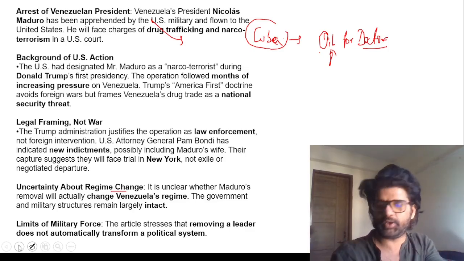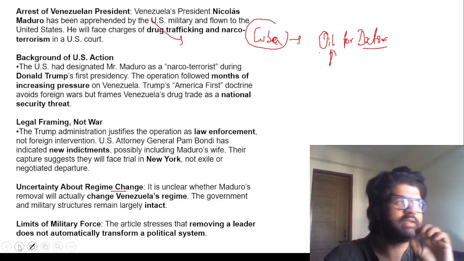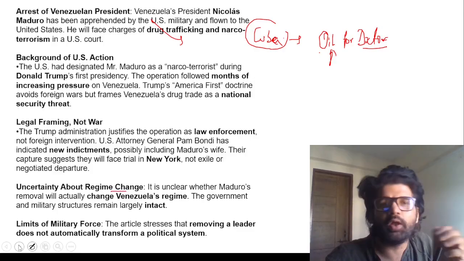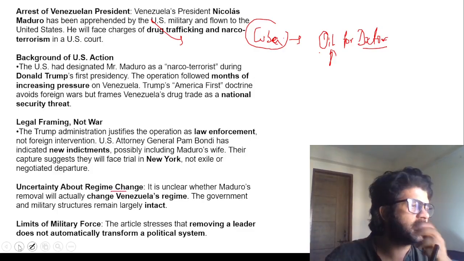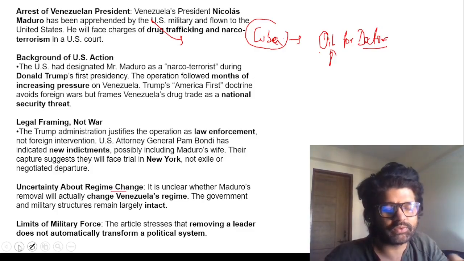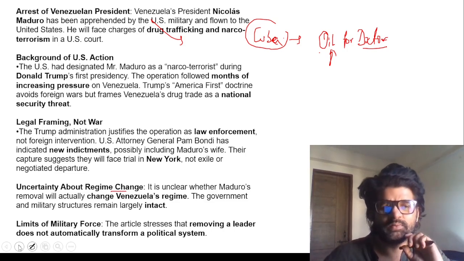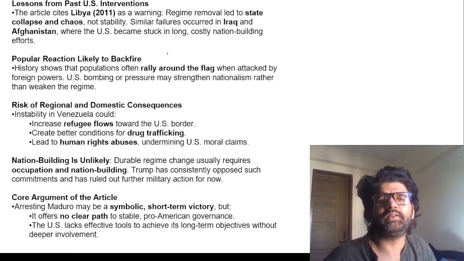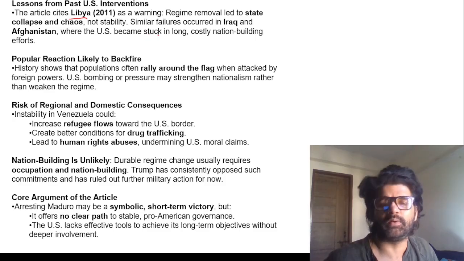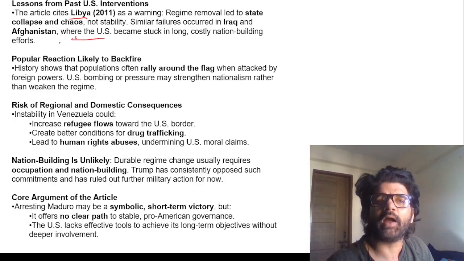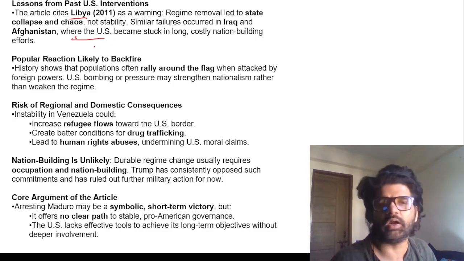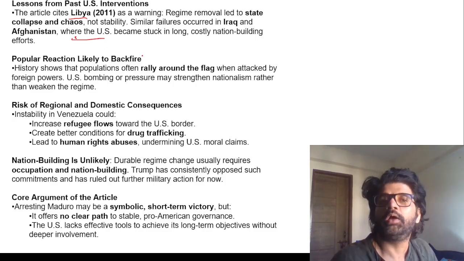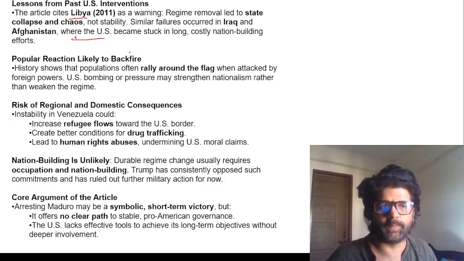Venezuela has been captured by US, so to say, not directly, but you can understand. And Cuba is not getting oil. Cuba is facing so many crises. Food is lying on the street. Refrigeration has failed. This Trump guy is creating so many issues out of nowhere. And the article is saying that these things are not going to change anything. In Libya, nothing changed: state collapse and chaos. In Iraq and Afghanistan, US had to come back from Afghanistan. But it seems like US is not learning anything from these past failures.